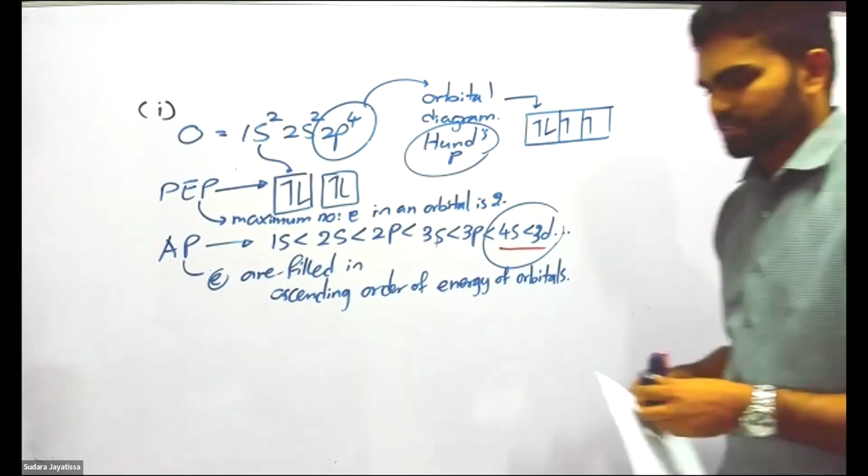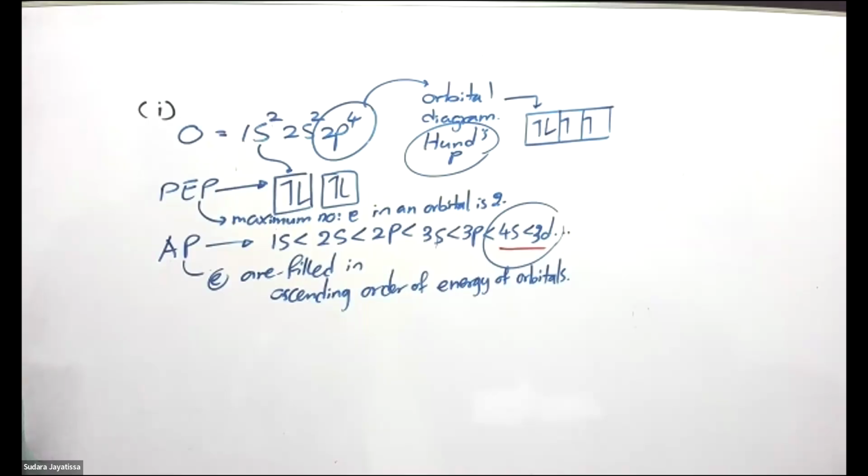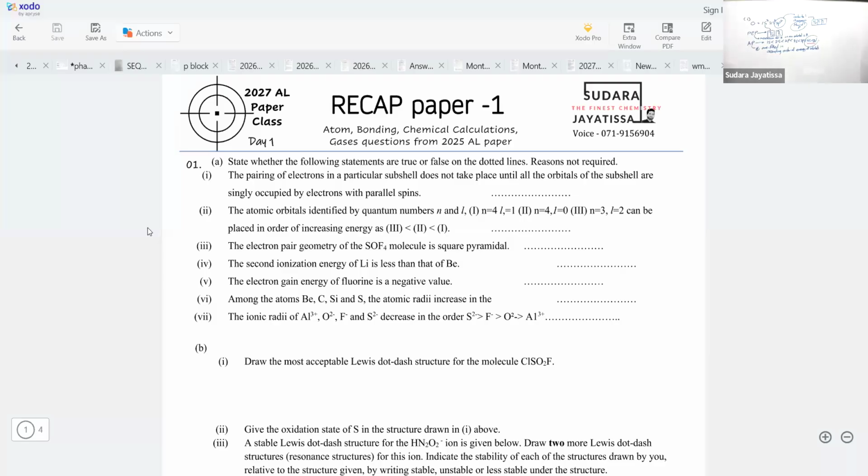Right. What about the second one? That is from quantum numbers. There are three quantum number sets given. Actually, the first two quantum numbers, n and l values, are given.